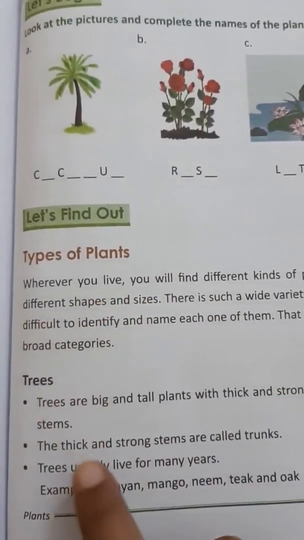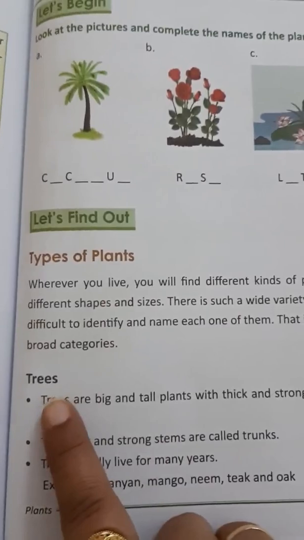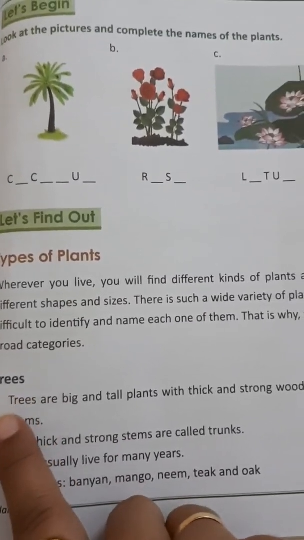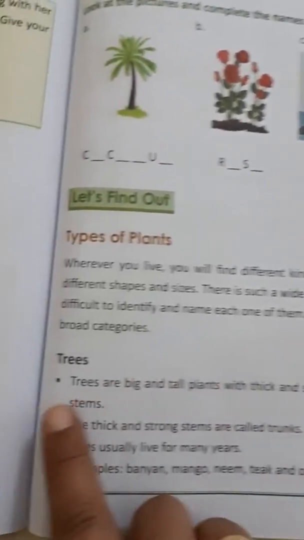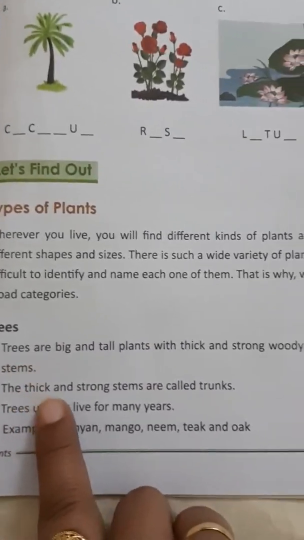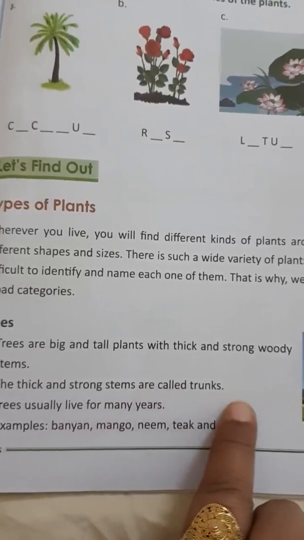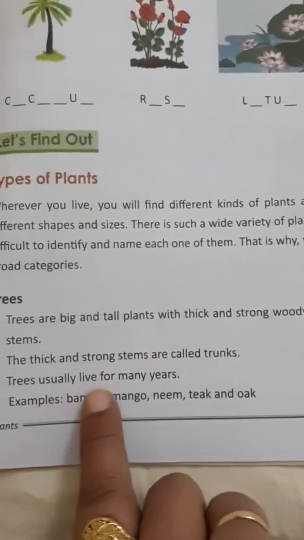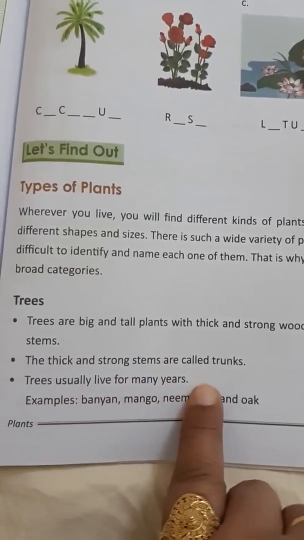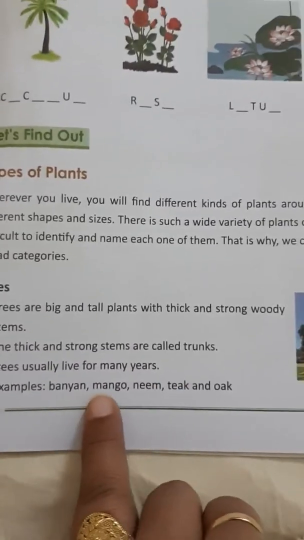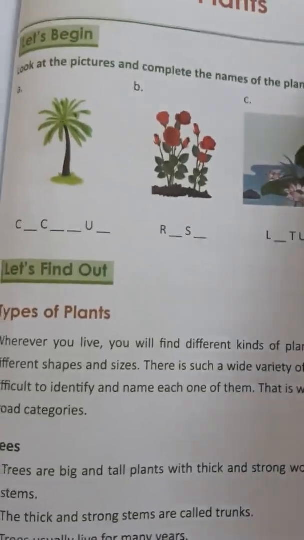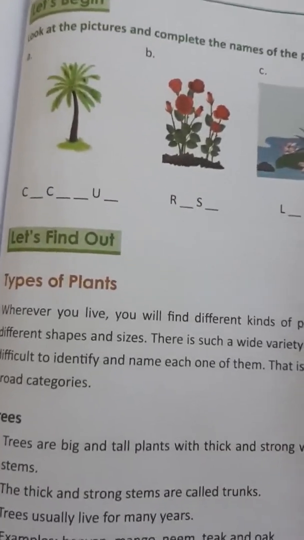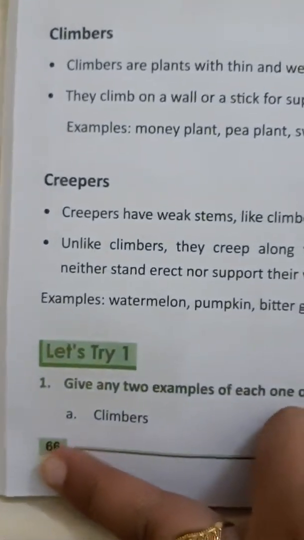This we had discussed, trees. The very first type given here is the trees. Trees are big and tall plants with thick and strong woody stems. The thick and strong stems are called trunks. Trees usually live for many years. Example: banyan tree, mango, neem, teak and oak. Okay, so after this we will turn the page and come to page number 66.